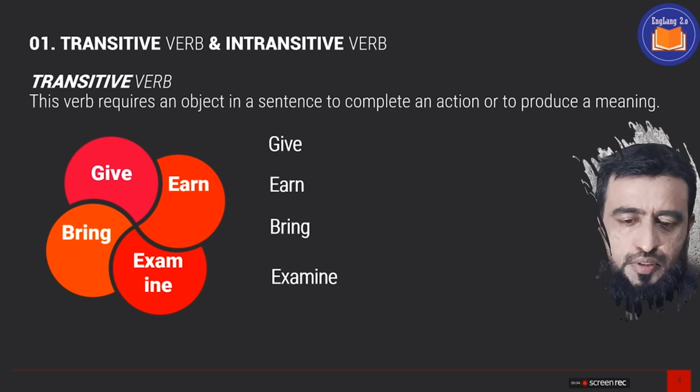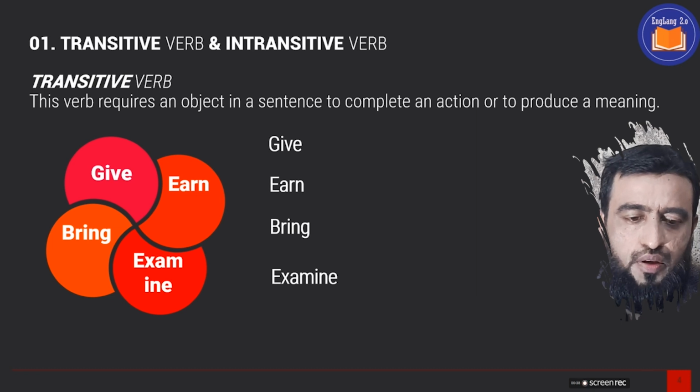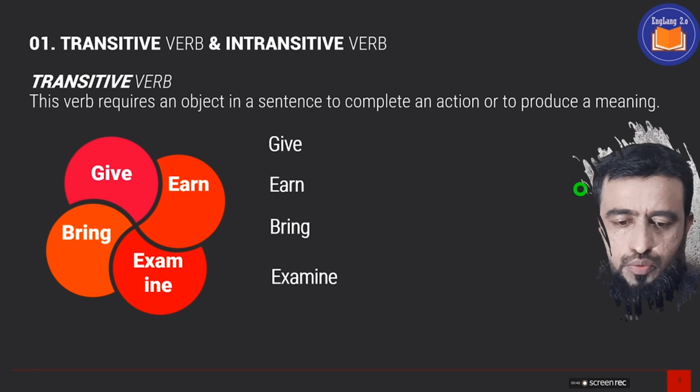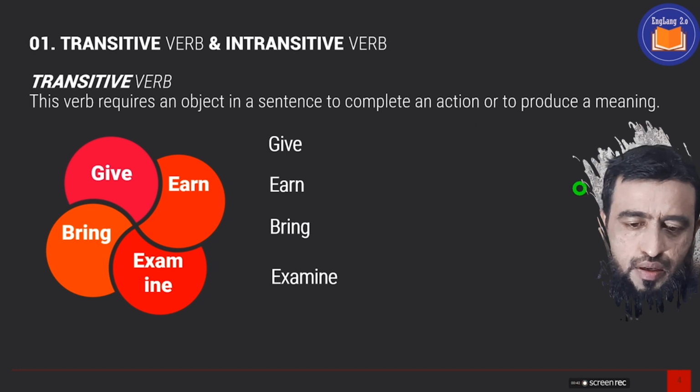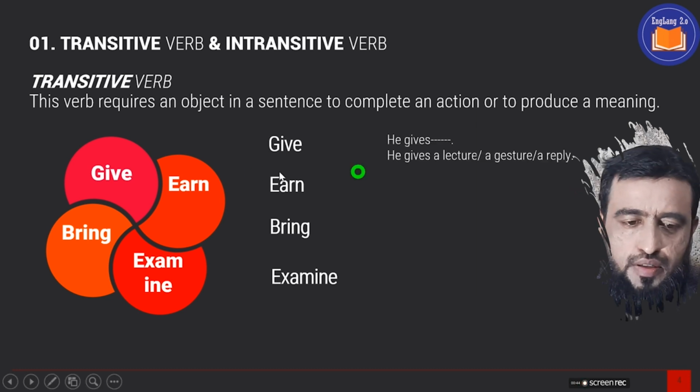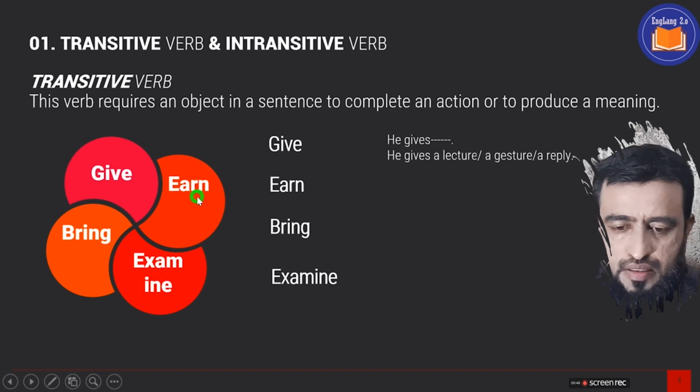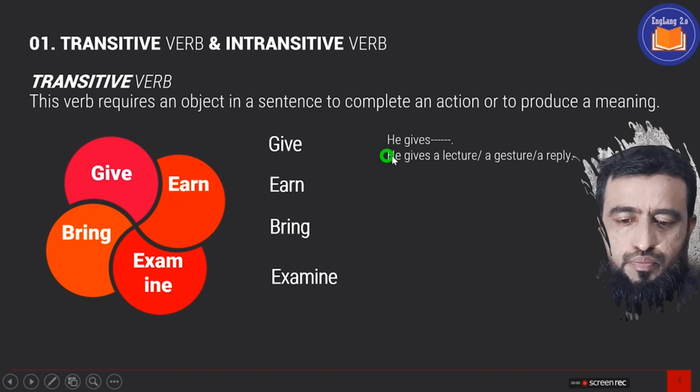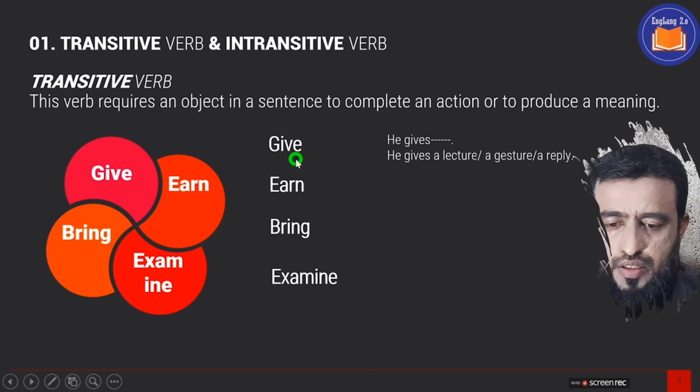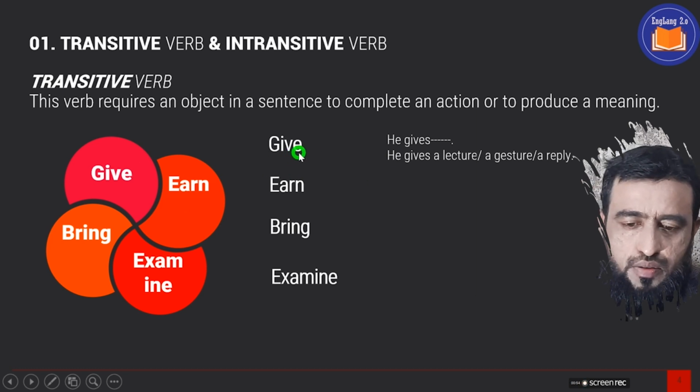Now let's take the example. We have taken 4 transitive verbs and we're going to clarify the same. Now, give. Give is a transitive verb, right? Here is a sentence. He gives, and it is without an object, right? So he gives.